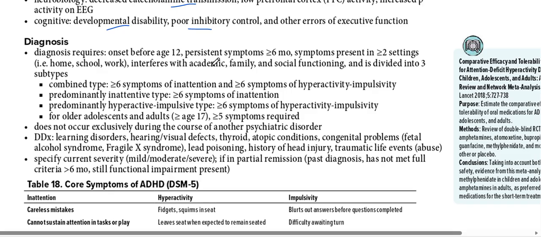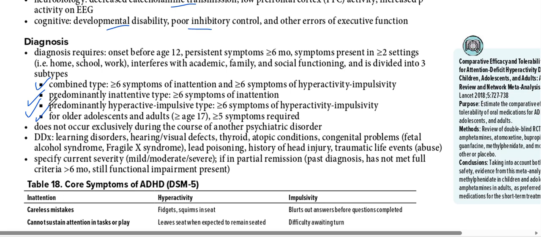So it requires onset before age 12. It should happen before age 12, last more than 6 months, and continue in two or more settings. Okay. It interferes with academic, family, and social functioning. So there's a combined type, a predominantly inattentive type, and a predominantly hyperactive type, and for older adolescents, a combined type.